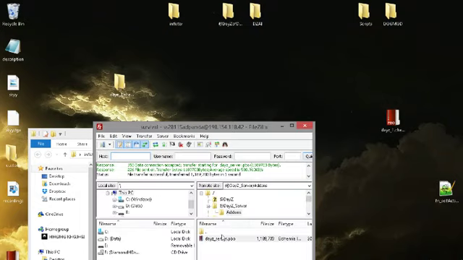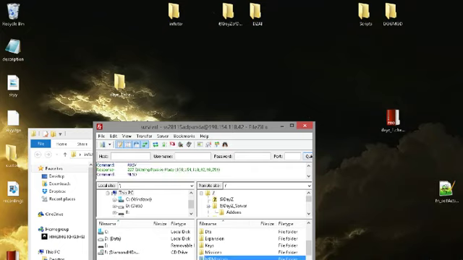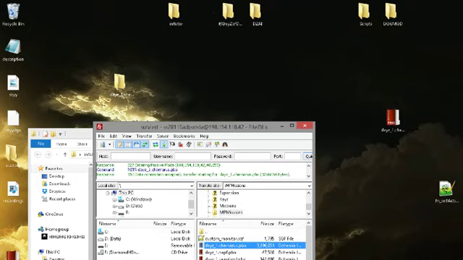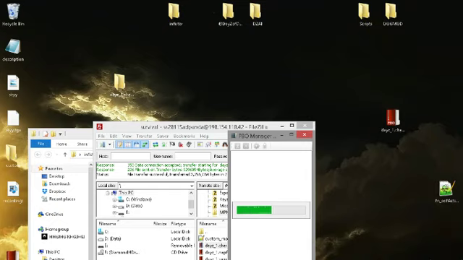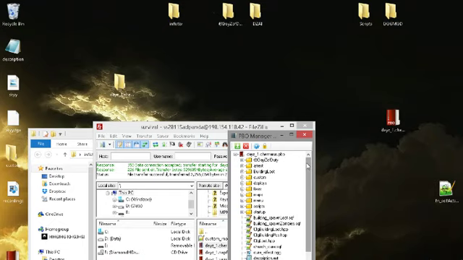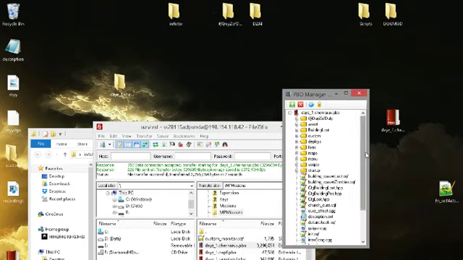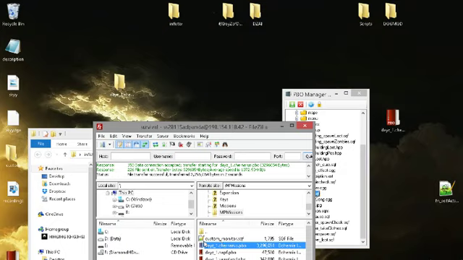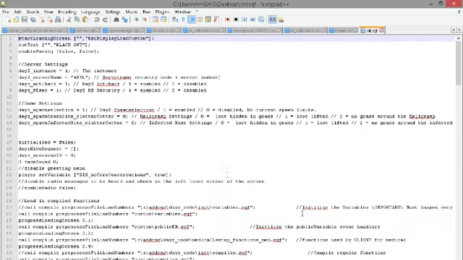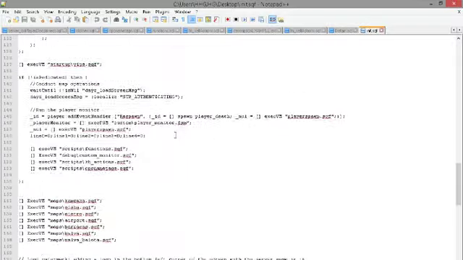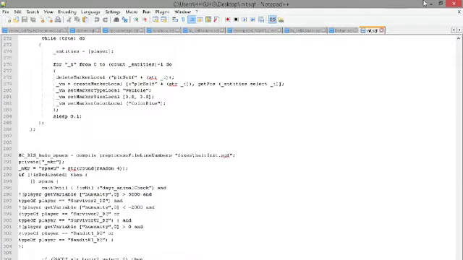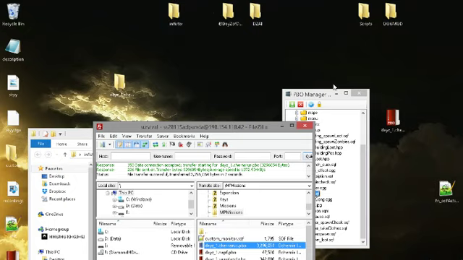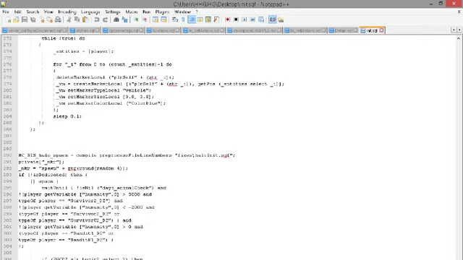And next, you're going to want to head back down to your mission PBO. Inside your mission PBO, you're going to want to extract your init.SQF. Then you're going to want to edit it. And at the very bottom, you are going to see two lines. I will put them inside the description once again. Delete those two lines. They're at the very bottom of the init.SQF.